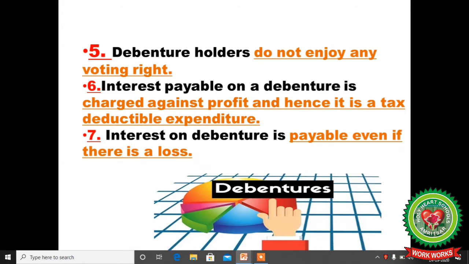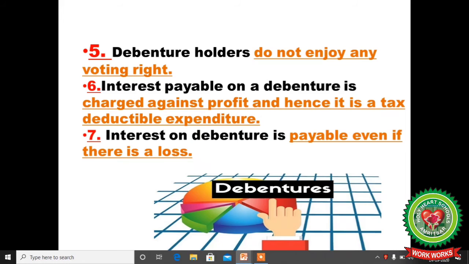Fifth, debenture holders do not enjoy any voting right. So here debenture holders do not have any voting right, whereas the equity shareholders have voting right. Sixth point is that interest payable on the debenture is charged against the profit and hence it is a tax deductible expenditure.